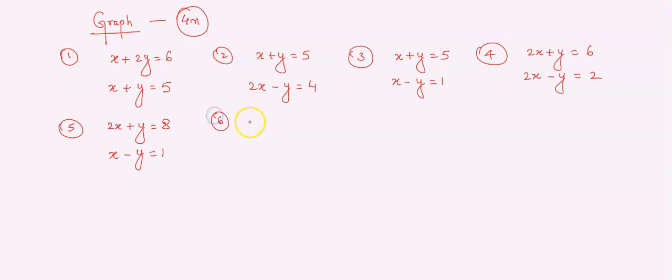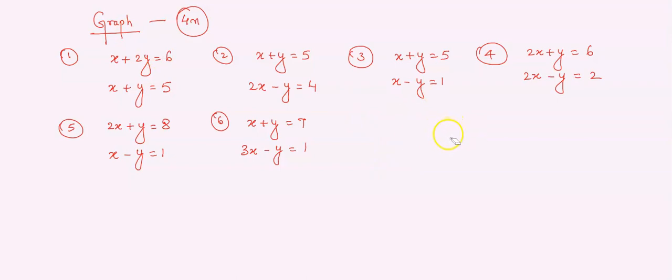Next, x plus y is equal to 7 and 3x minus y is equal to 1. Let me take one more last question, that is 2x plus y is equal to 8. No problem, leave it. You can solve these 6 questions.